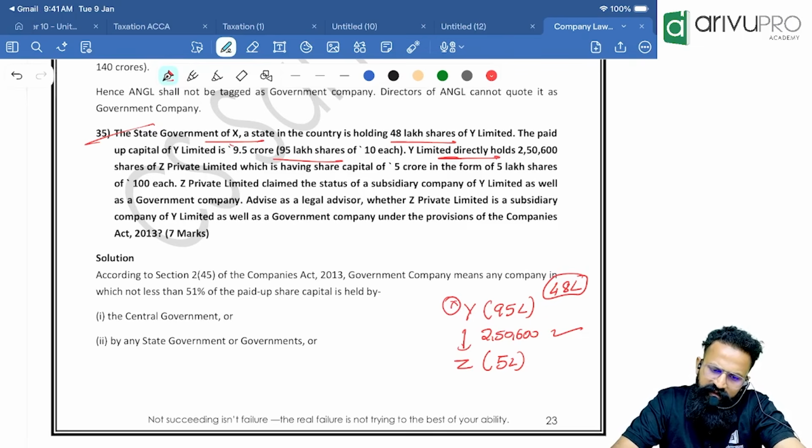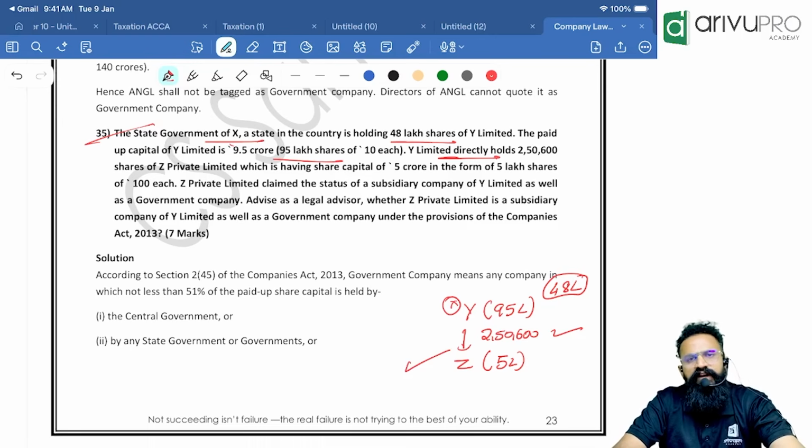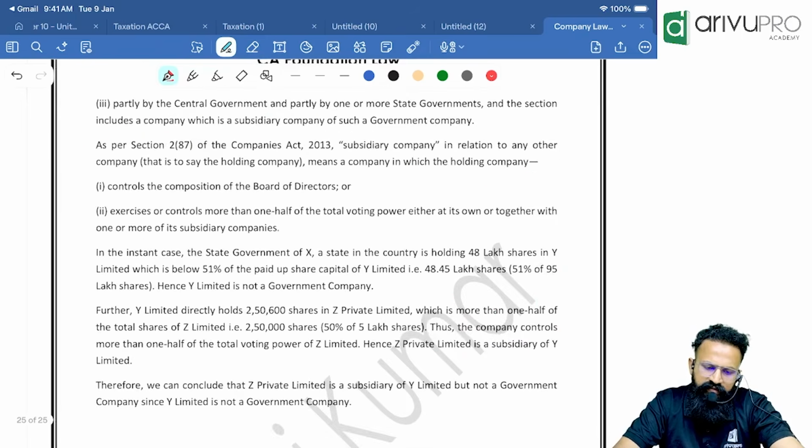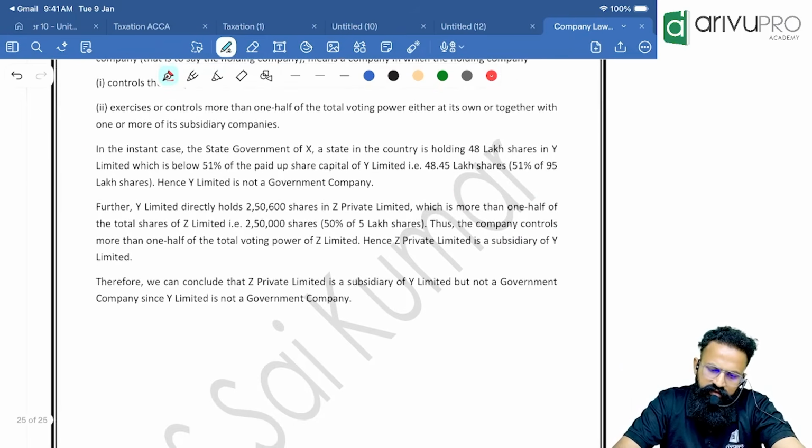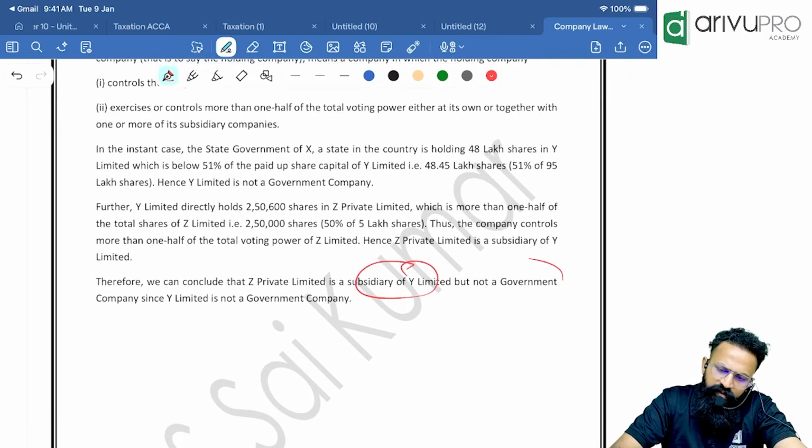Next, Z Private Limited claims the status. Okay, Z is claiming the status of subsidiary company of Y Limited. Yes, it is a subsidiary company. But is it a government company? Answer is no. Because Y itself is not a government company. That is our answer. Correct? It is a subsidiary but not a government company.